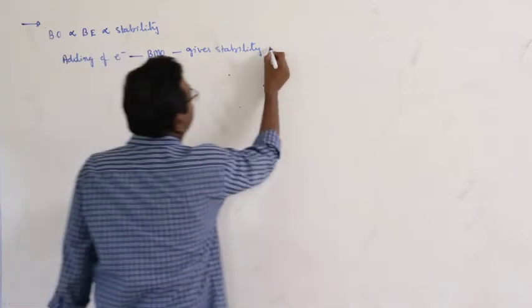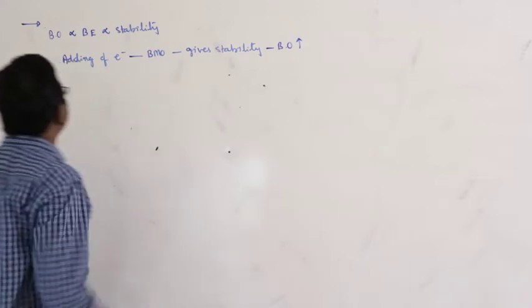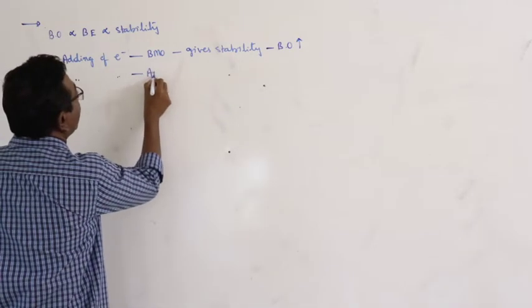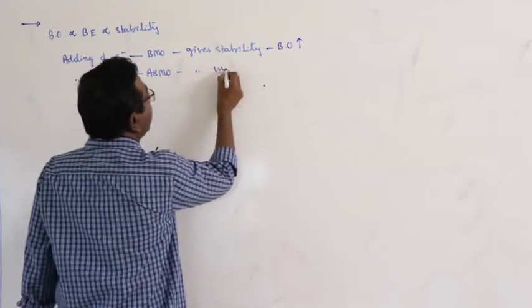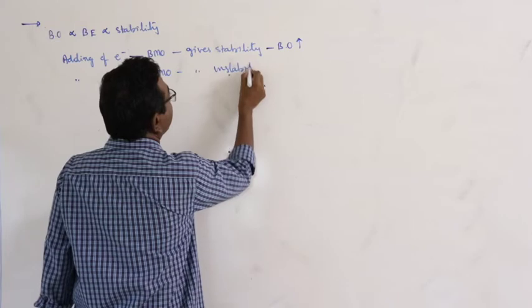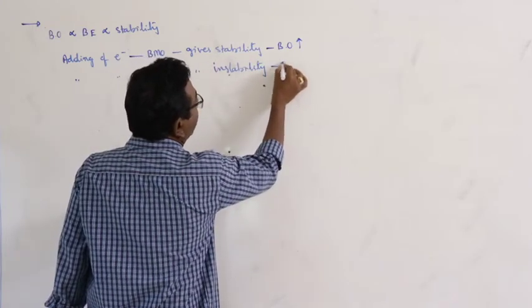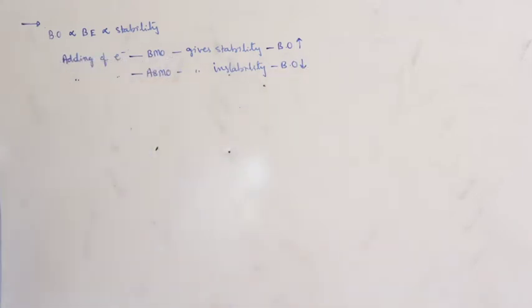Then the bond order increases. Next, adding an electron to an anti-bonding molecular orbital gives instability to the molecule and the bond order decreases.